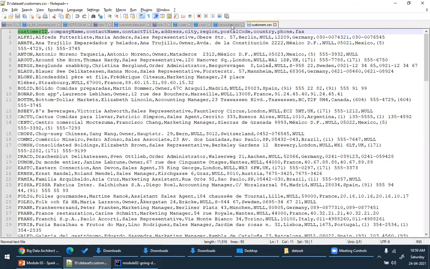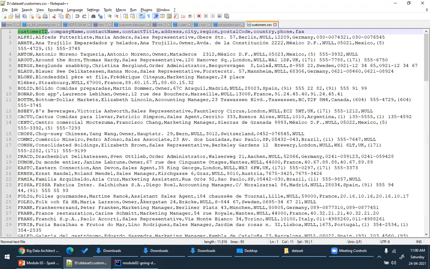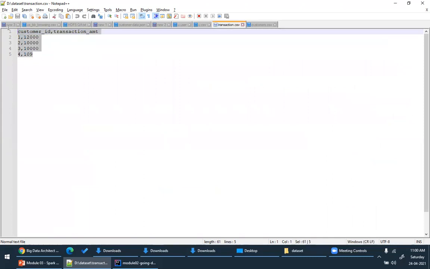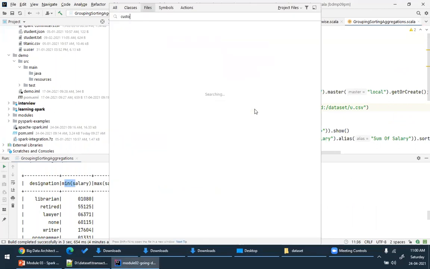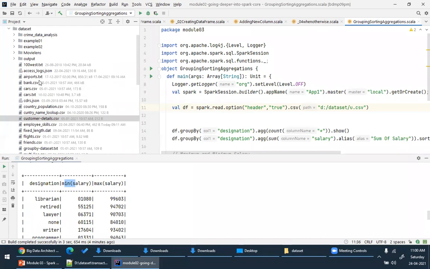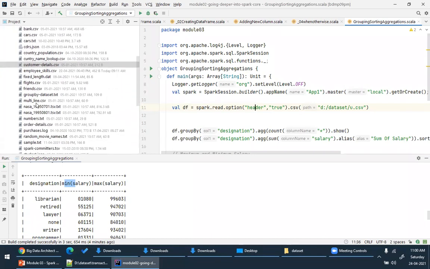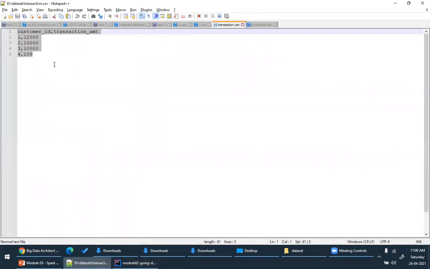This is not the data set. One second. This is okay. Let's cook up some data now. I have this transaction data. Let me cook up some. I think I should be having it, one second. Let me just search. Okay. Anyway, I think I don't have it. Yeah, let's cook up some data now.